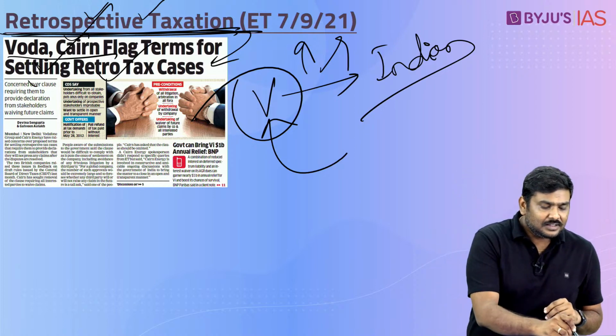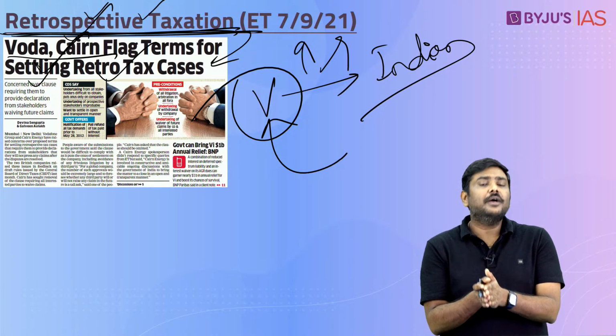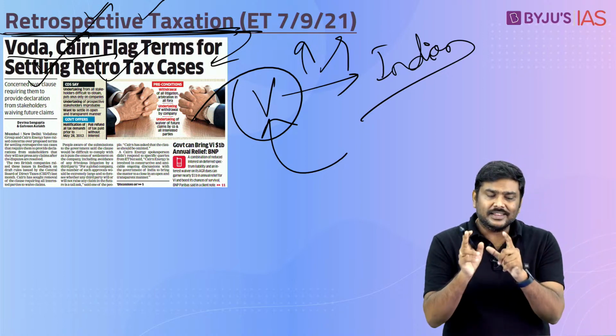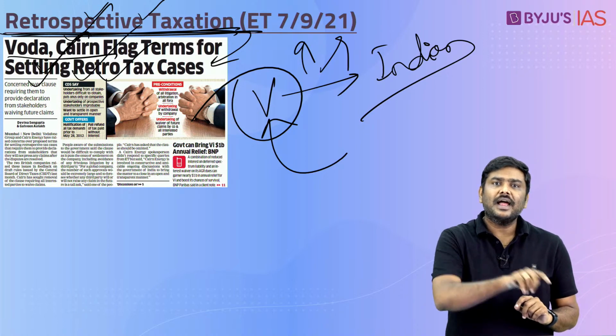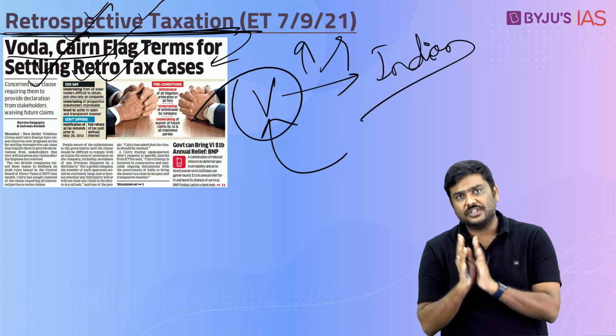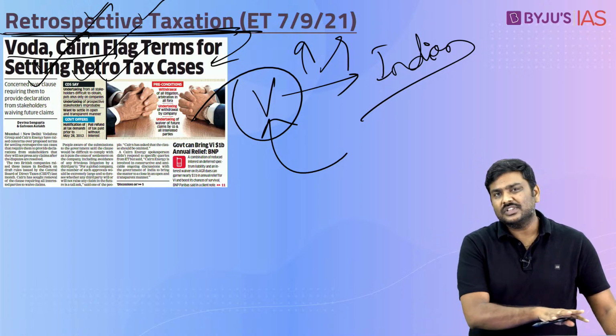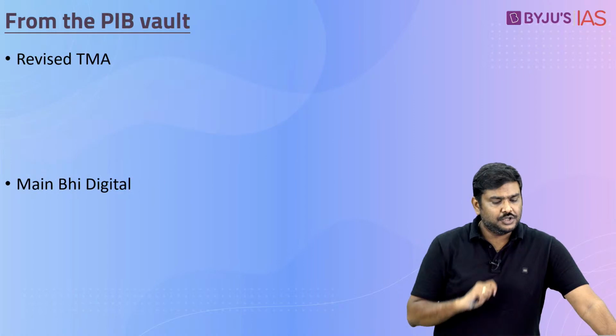That is the reason these companies have asked Government of India to withdraw this particular clause. Only then will they come to the negotiating table and settle these kinds of disputes. Done. This is the update with respect to the retrospective taxation issue.